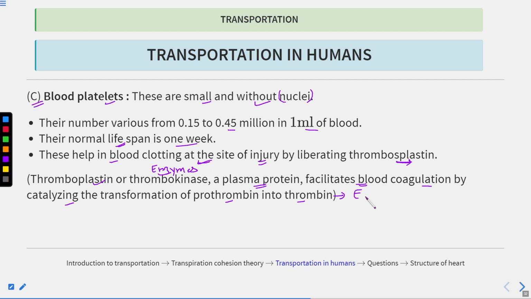Thrombin is again an active enzyme. And what is the role of thrombin? It converts fibrinogen into fibrin, and fibrin helps in the clotting.